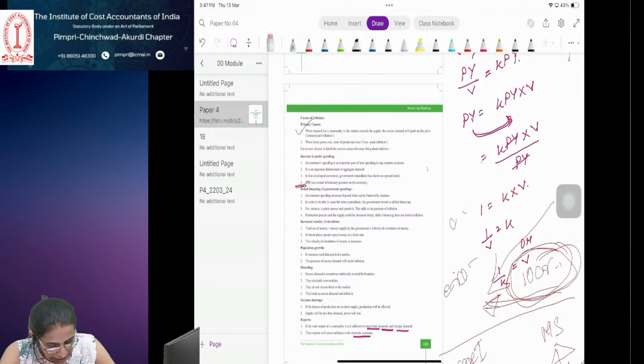Now we will see various functions performed by commercial banks. Commercial banks play a very prominent role in the financial system of an economy. They perform a variety of functions as discussed below. Acceptance of deposits. One of the primary functions of a commercial bank is to accept deposits from the general public, right?